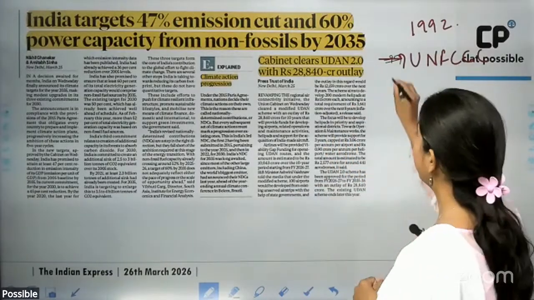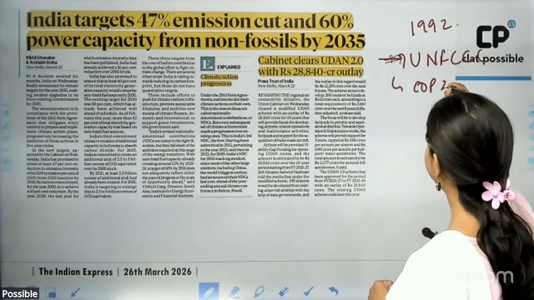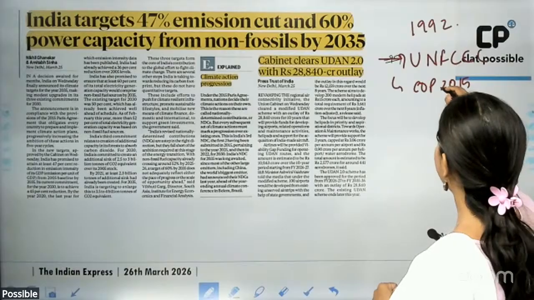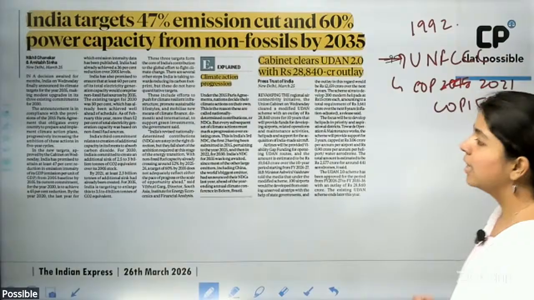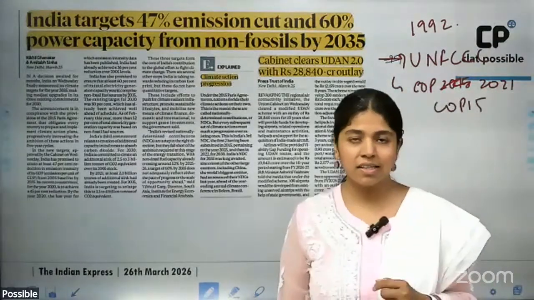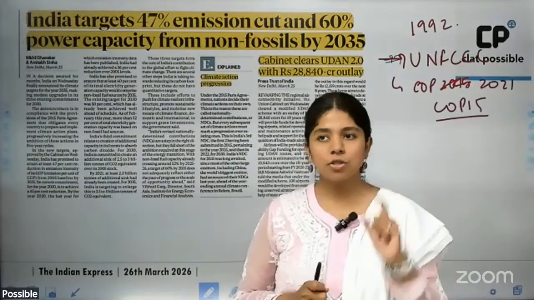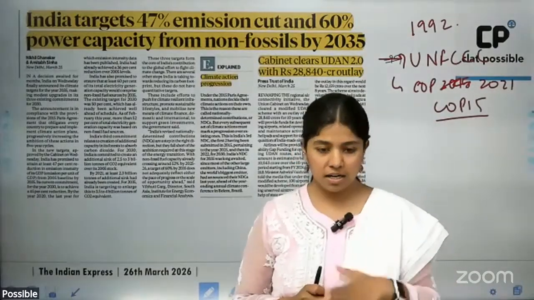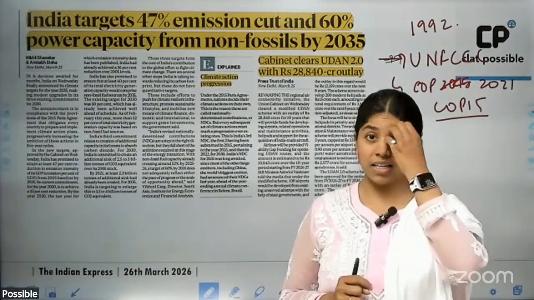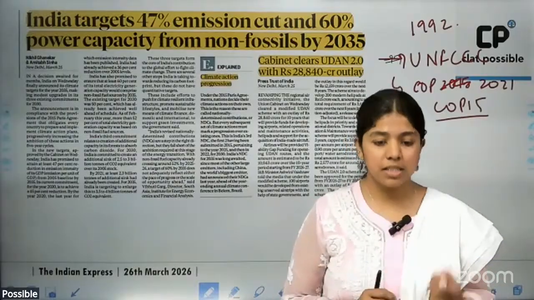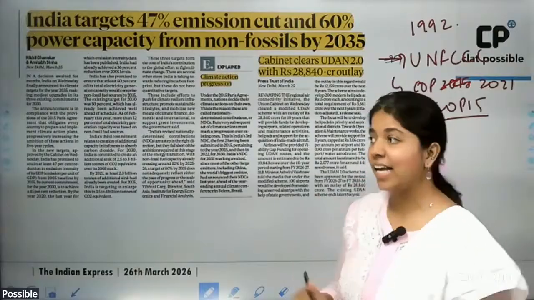One such Conference of Parties took place in 2015, and it was known as COP15. Children, I'm forgetting the year, I can check it, but the COP is known as COP15. As per this COP15, which is also known as the Paris Agreement, it was ensured that all the parties who are signatories to the UNFCCC are supposed to align their NDCs.